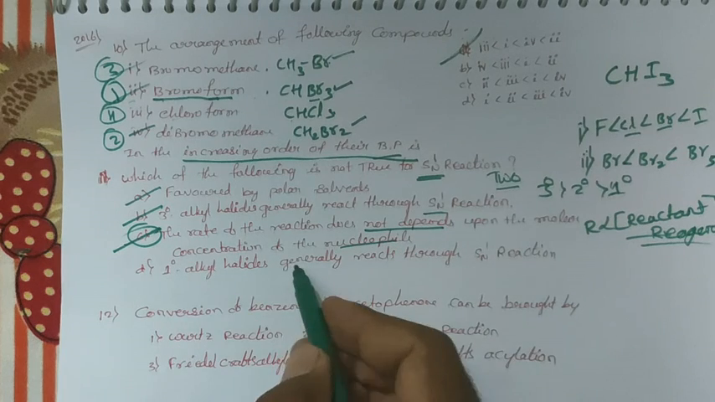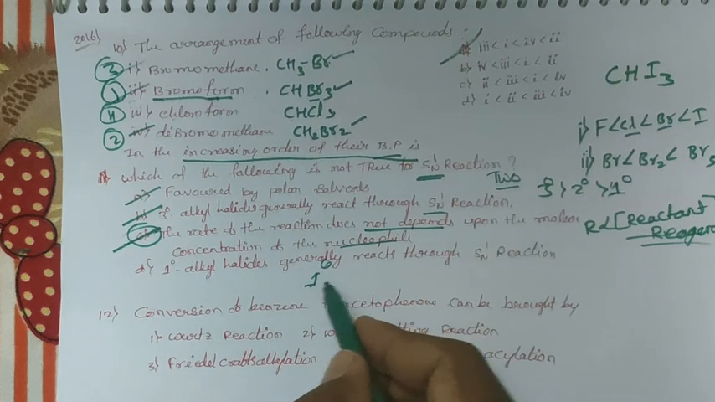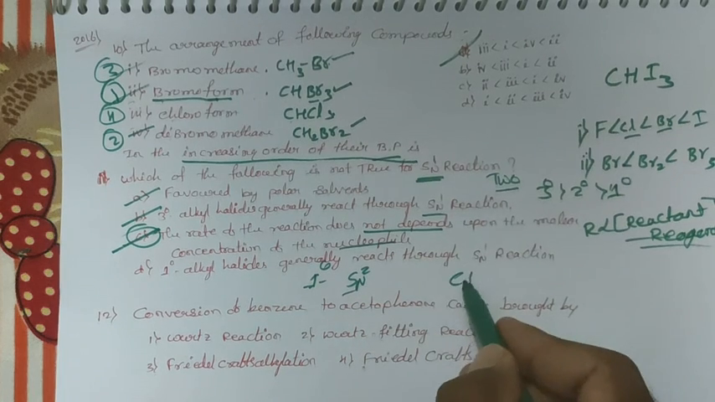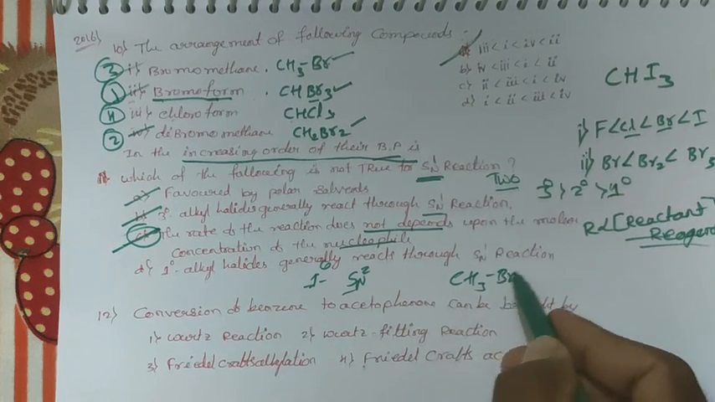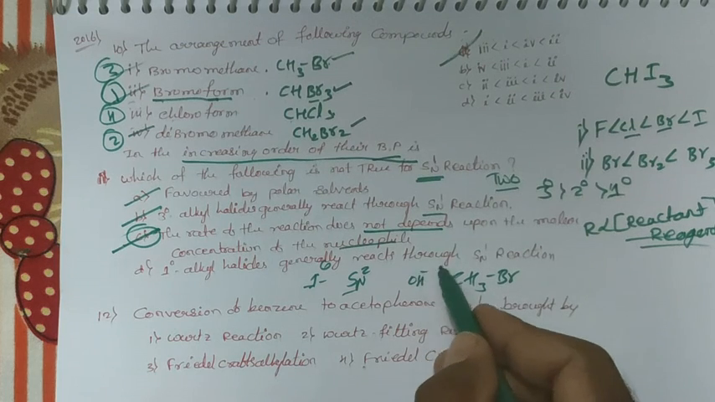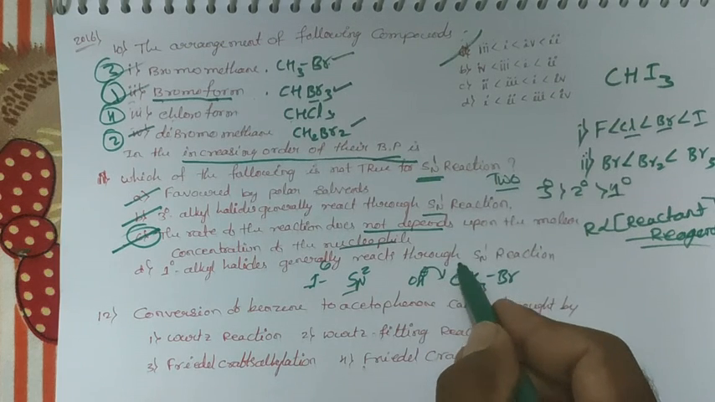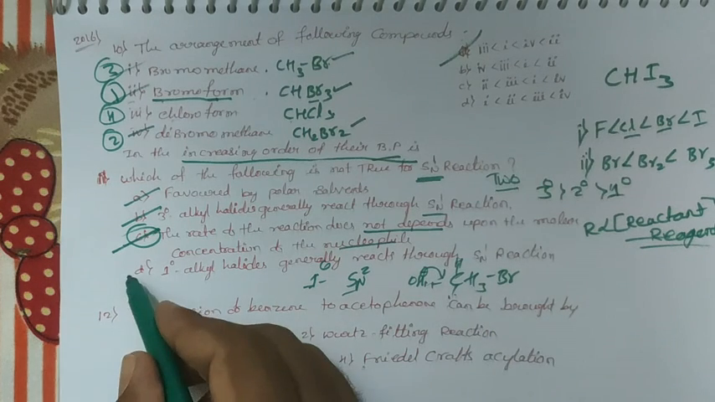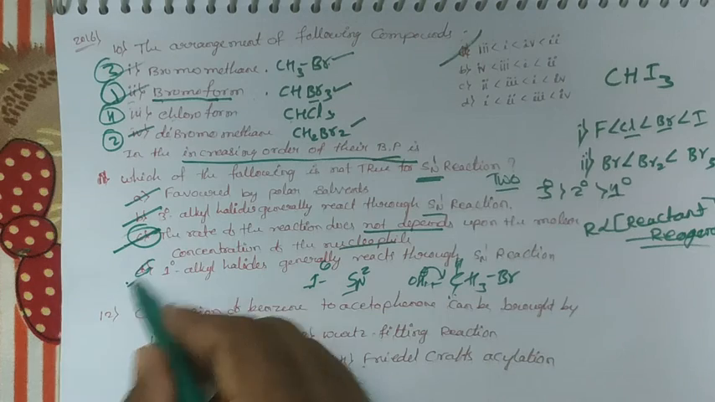But primary alkyl halides react through the SN2. This is your CH3Br, primary alkyl halide. Nucleophile OH minus attacks from the backside because there is no steric crowding, only hydrogen is there. Therefore, the correct option is this one, D.